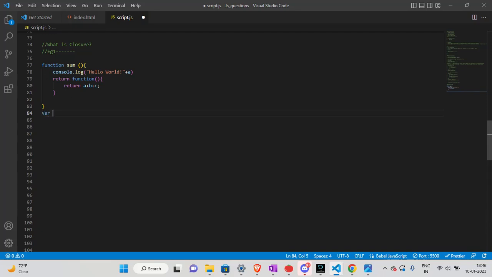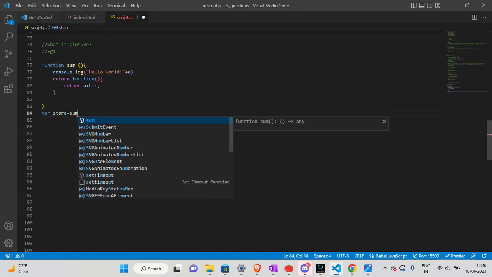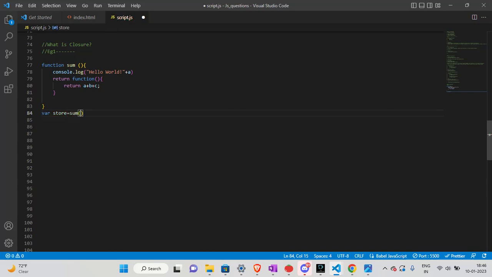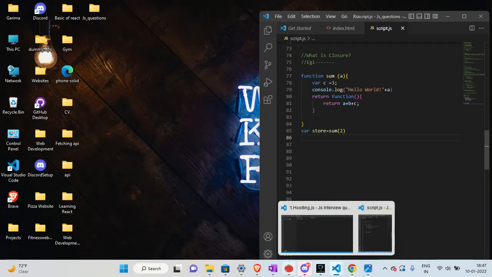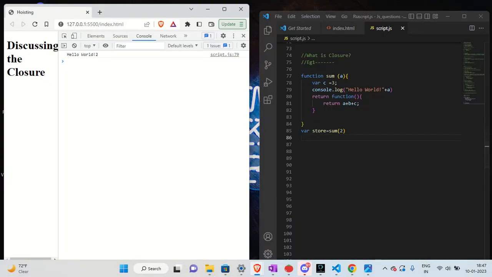Now here we will define some variable with the name store, and here we call function sum, and we will pass some value to it. Let me pass 2, and this 2 will be carried by this function as a, and we will define one more variable c with value 3. Now if we check, what will be the output? Yeah, hello world 2.